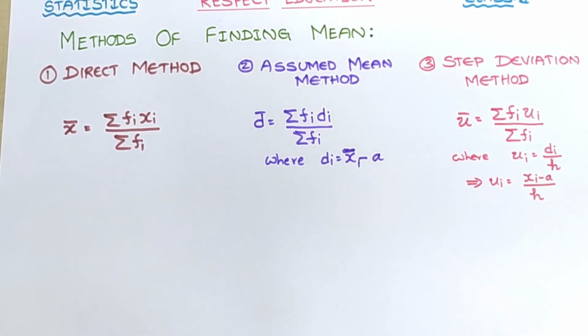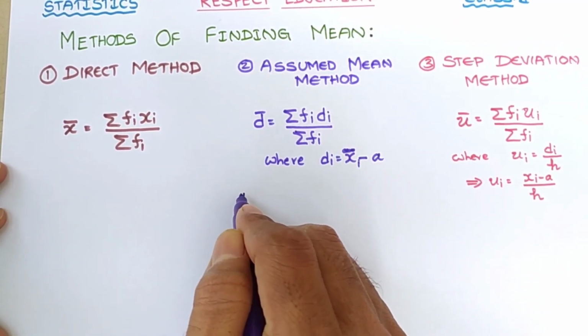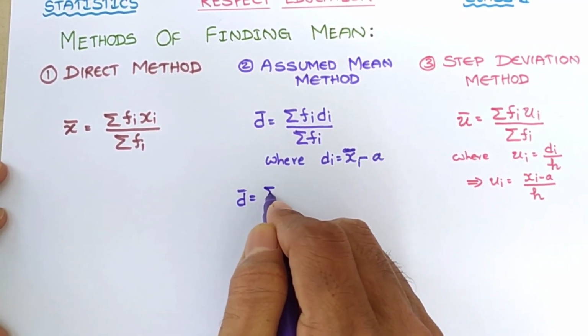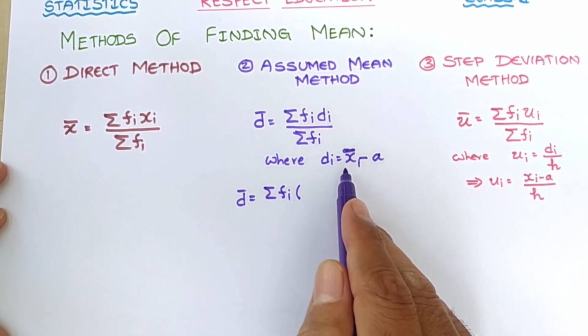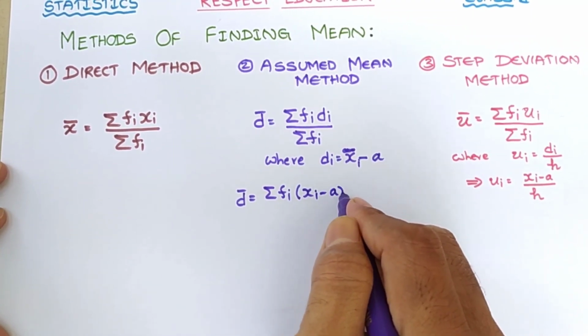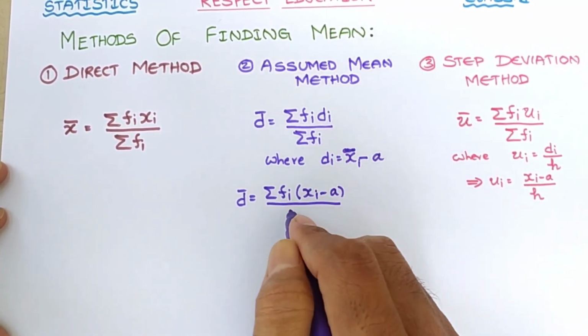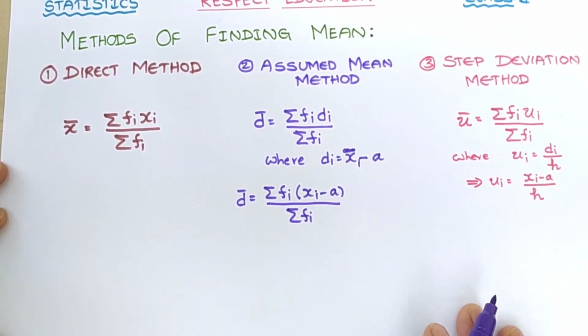Now let us derive these formulas. Now we see d bar is equal to sigma fi into di. Di means xi minus a. Xi minus a by, let us write the sigma fi as it is. Clear?